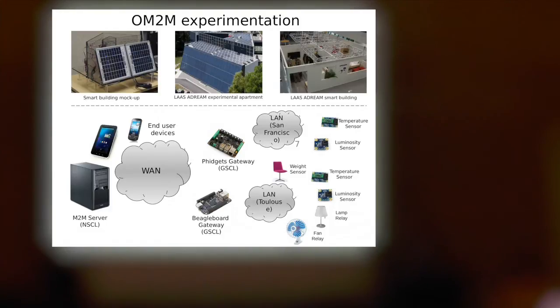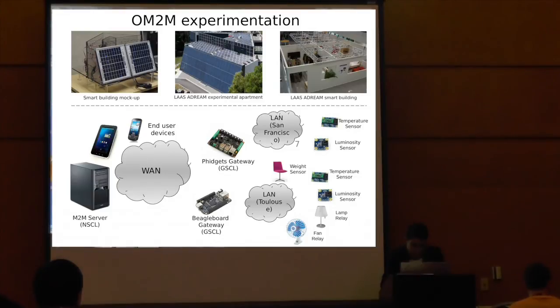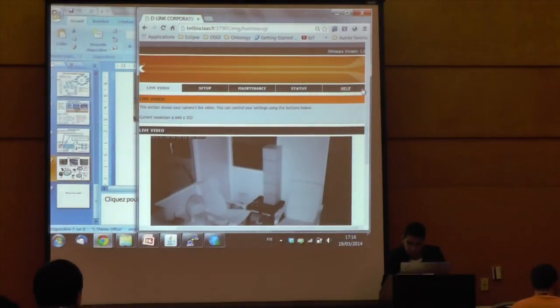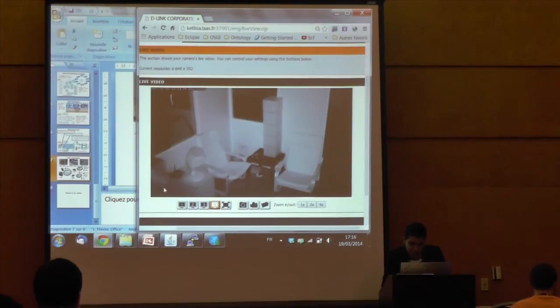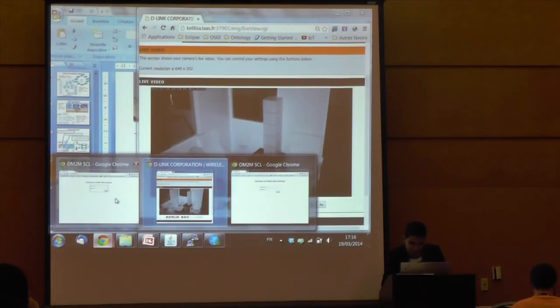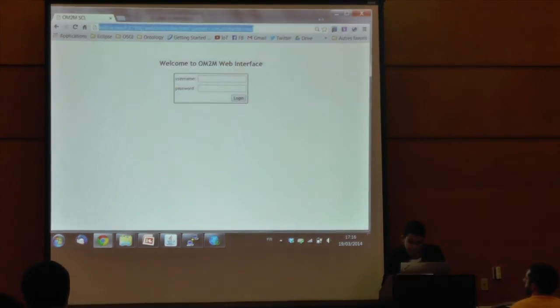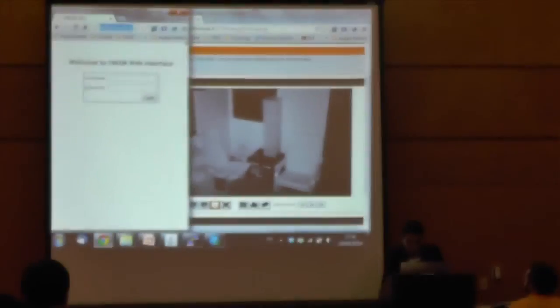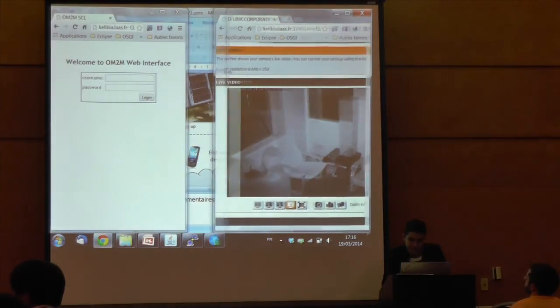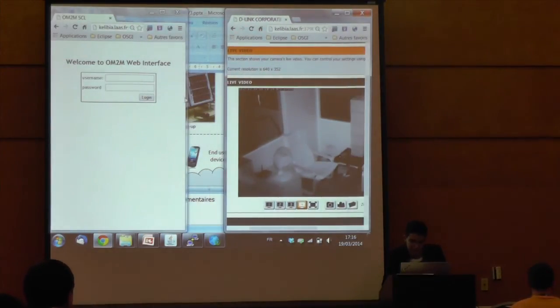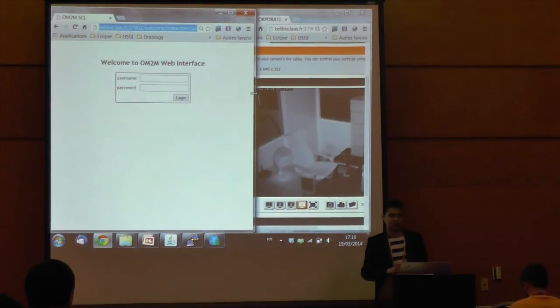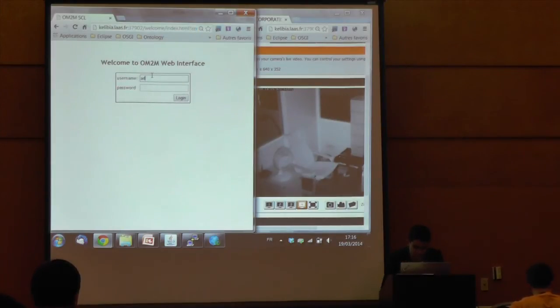And then I'll start a demo locally to show you how we can start the plugins and interact with specific technologies. So I have a camera displaying the eDream smart building directly. And here I have web interface plugins, not designed for end users, but only to show you how the standard works. So I connect to the M2M server.